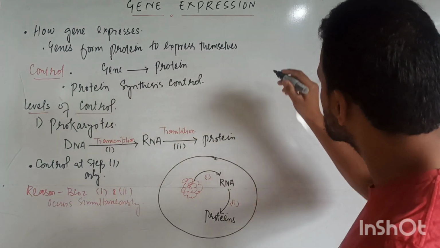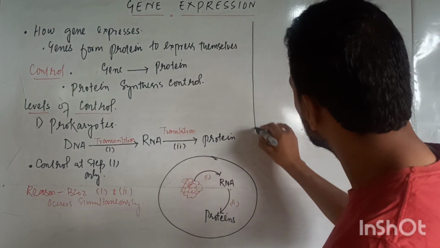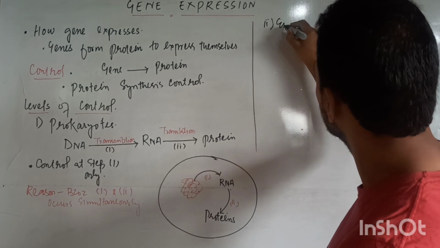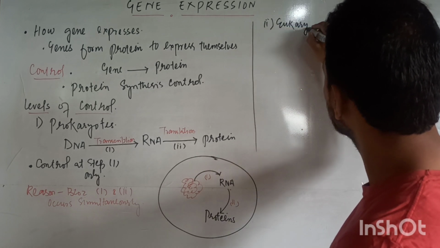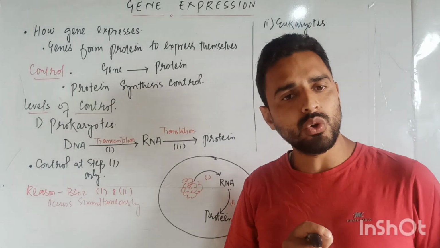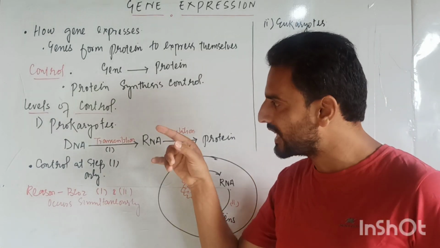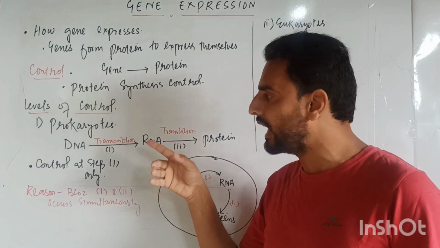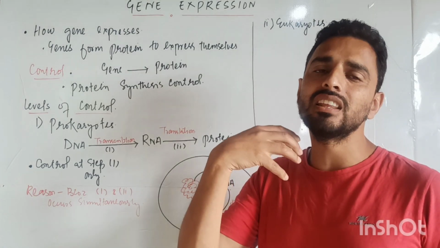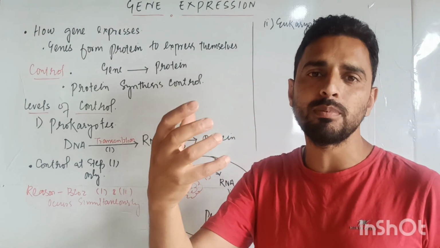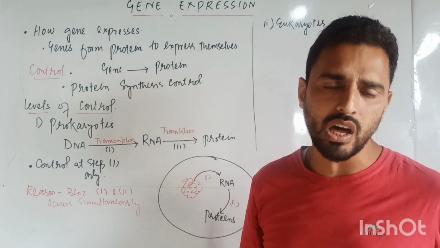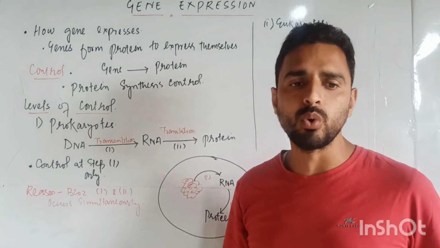Now, what happens in the case of eukaryotes? The process is simple here also. We have to make a control at a particular point from which we can either increase or decrease the synthesis of protein. That means simply we are going to control the synthesis of proteins.